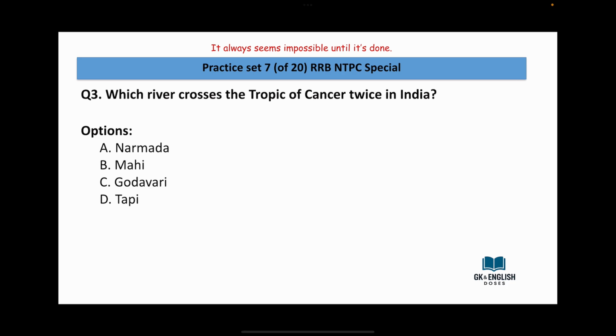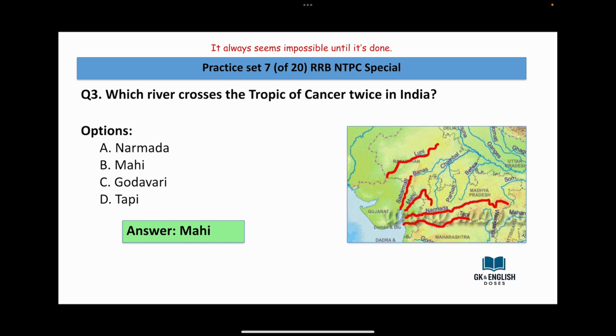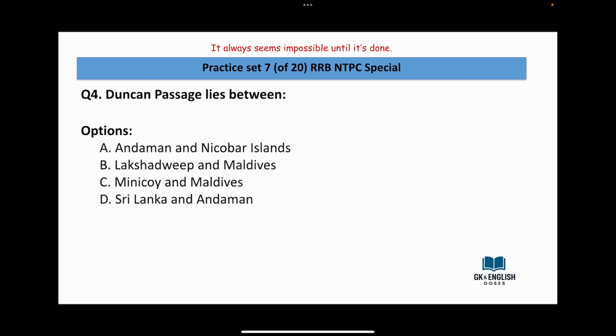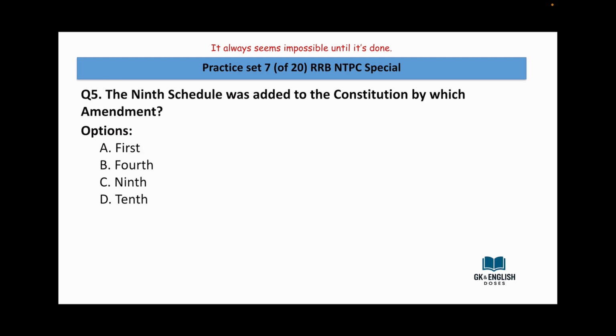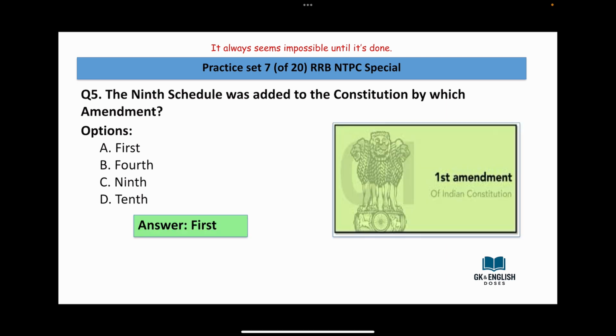Which river crosses the Tropic of Cancer twice in India? Narmada, Mahi, Godavari, Tapi. Answer is Mahi. Duncan Passage lies between Andaman and Nicobar Islands, Lakshadweep and Maldives, Minicoy and Maldives, Sri Lanka and Andaman. The answer is Andaman and Nicobar Islands. The ninth schedule was added to the constitution by which amendment? First, fourth, ninth, 10th. Answer is first.